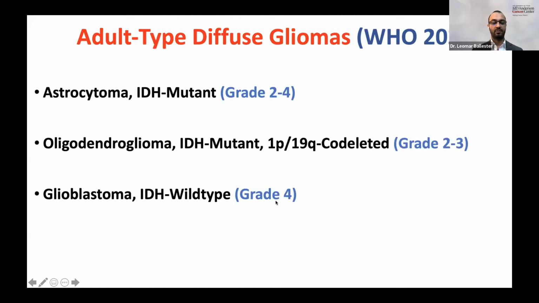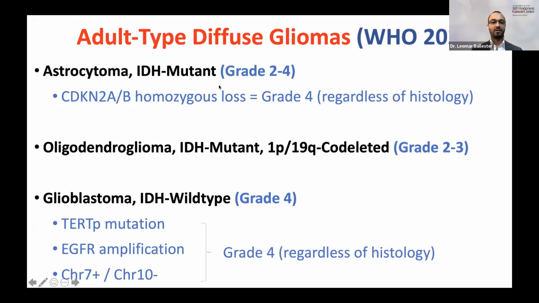And we have the glioblastomas, which by definition have to be IDH wild type, and they are grade 4 lesions. Note that there's no longer a glioblastoma IDH mutant, like in the previous classification system. An IDH mutant tumor, if it has high-grade features, would be an astrocytoma IDH mutant, grade 4. That's what we used to call glioblastoma IDH mutant grade 4 in the past.